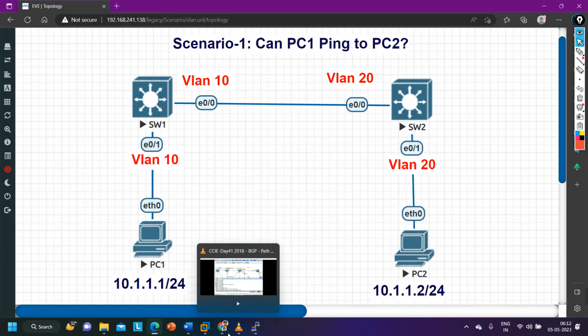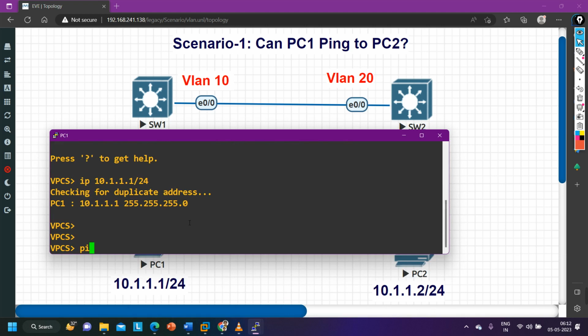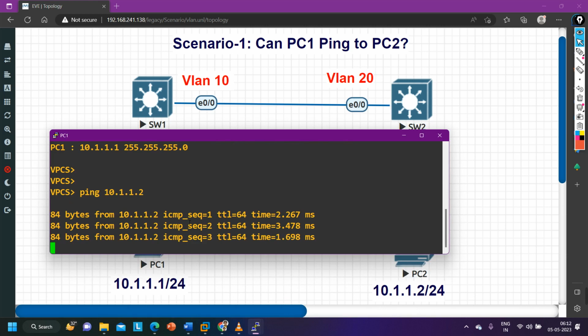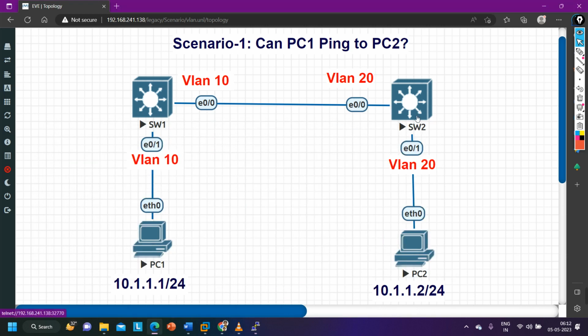And now let me show you whether PC1 is able to ping PC2 or not. Ping 10.1.1.2. See, it's working. So that means ping will work. Now see how it's working, guys, how ping is working. When I am pinging this IP address from PC number 1,